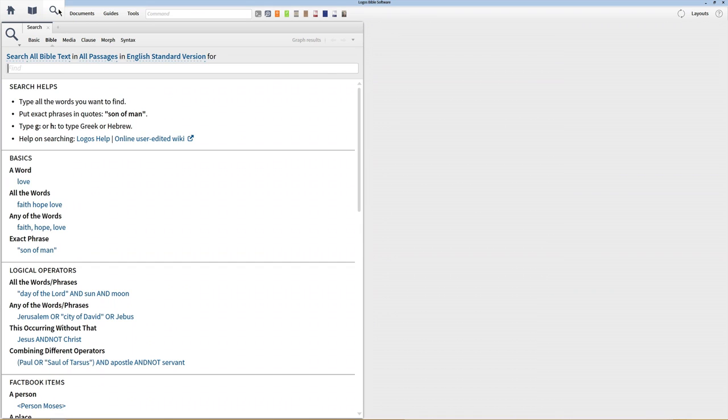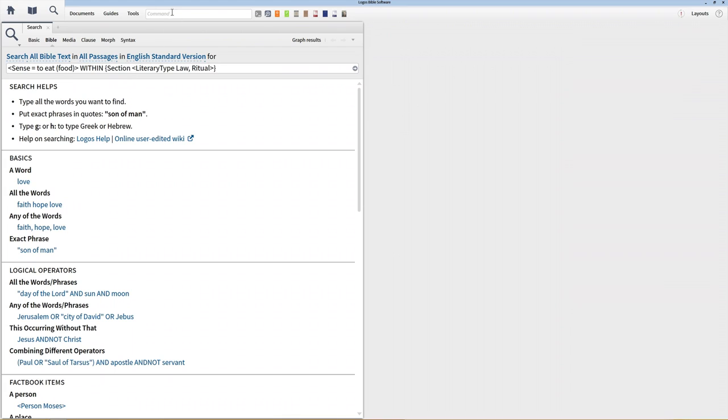First, open up a new Bible search and make sure your search parameters match what you see on my screen. I'm running a Bible search in all Bible text, in all passages, in the ESV. Then input the following search command. Then I'll explain how I built the search we're using. I'm searching for the sense of eat in regards to food within the section of text labeled Ritual Law.